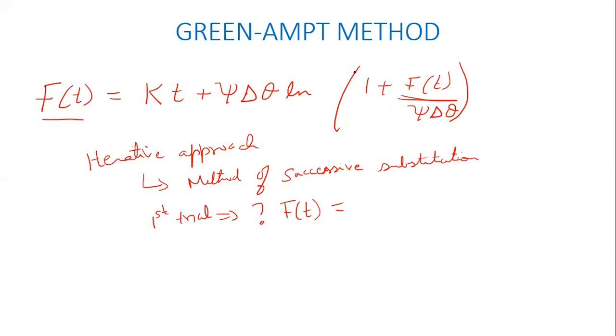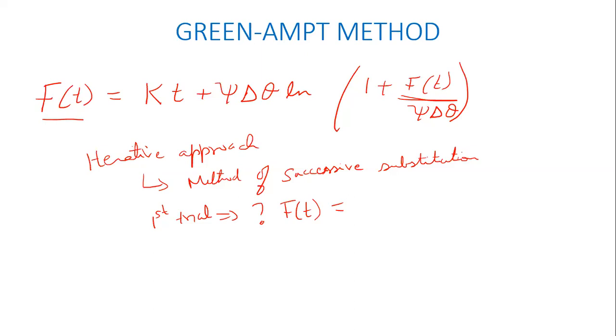And then this expression also becomes known because I've made an initial guess of F of t. So once I know everything in this equation, you can solve this equation, right? So I put in an initial guess of F of t and solve this equation. I'll get a new value of F of t, okay? Which, if it is the same as your original guess, then you're done.